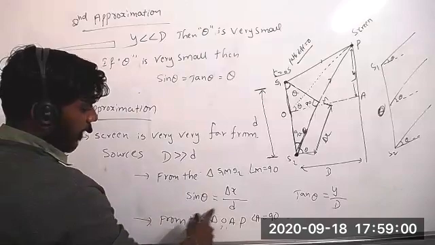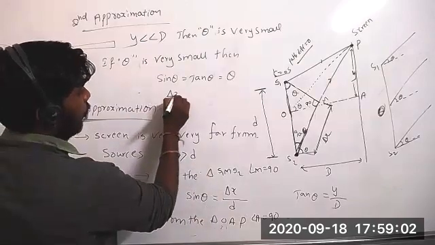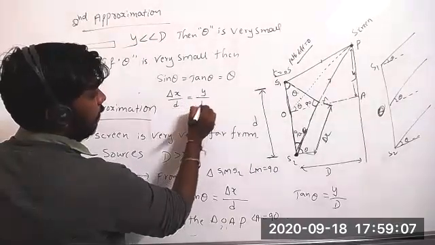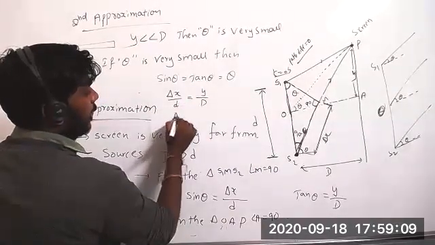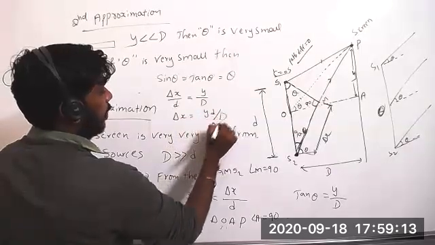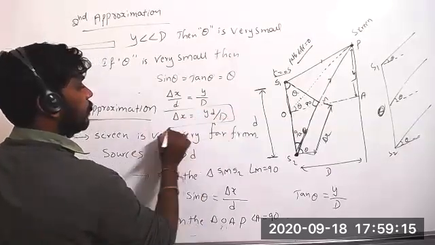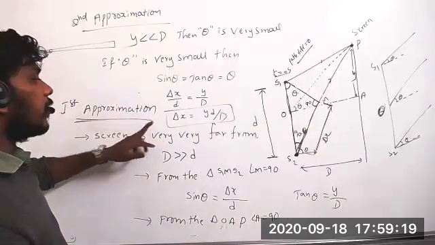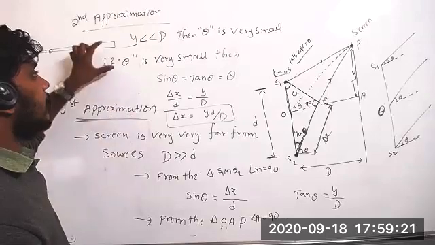Sin theta, how much we have got? Sin theta is equal to delta x by small d. Tan theta equal to y by D. From this, delta x is equal to y d by capital D. It is the path difference we have calculated after the two approximations.